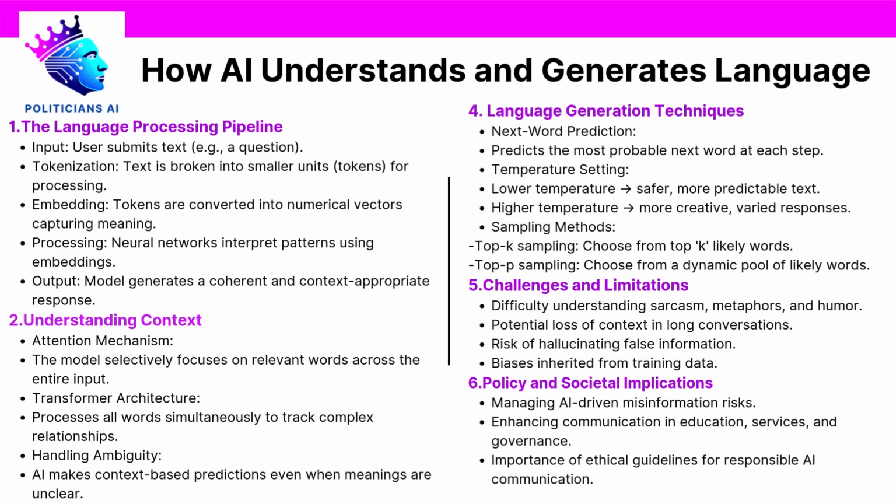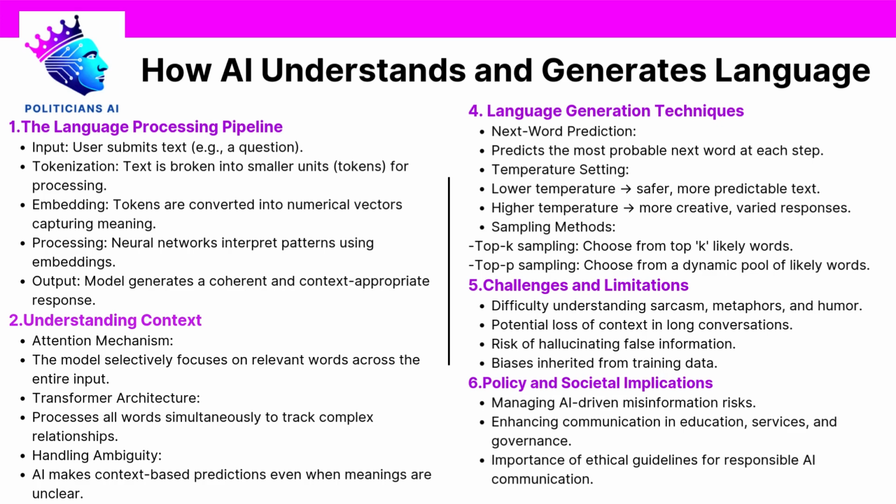Bias and hallucination. Bias: AI reflects societal biases present in its training data. It might unintentionally reinforce stereotypes or produce insensitive outputs. Hallucination: sometimes AI generates information that sounds credible but is factually incorrect or completely fabricated. For instance, citing non-existent laws, fabricating quotes, or inventing historical events.